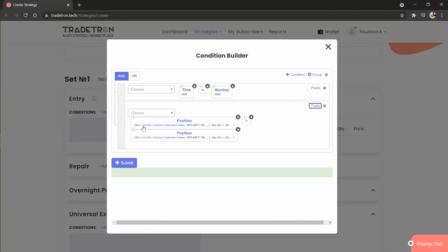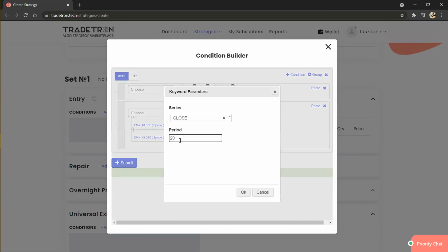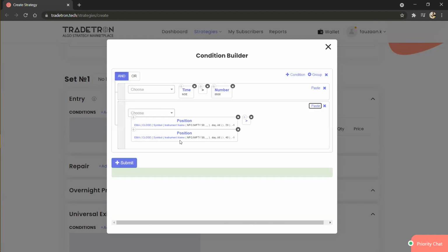I'm just taking the 20 period EMA as an example. Whenever the 40 period EMA is less than the 20 period EMA, then we will create a bullish signal. This is just an example.